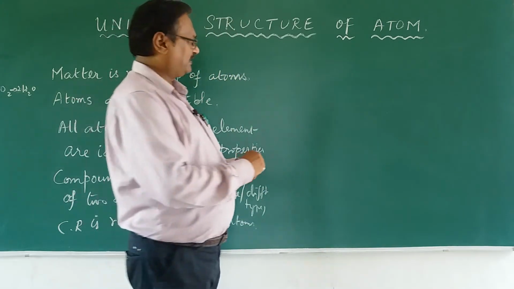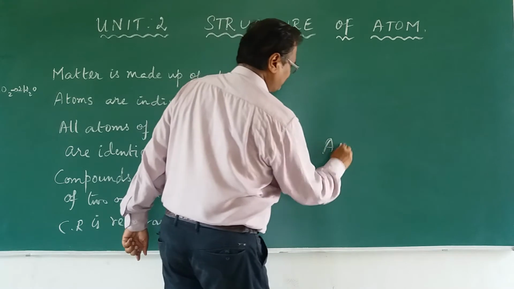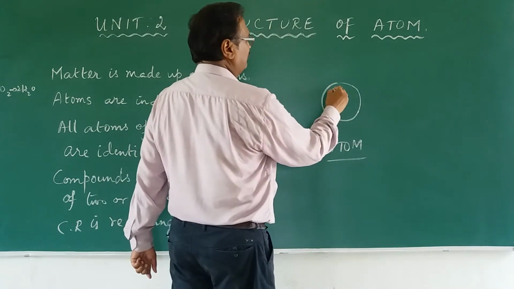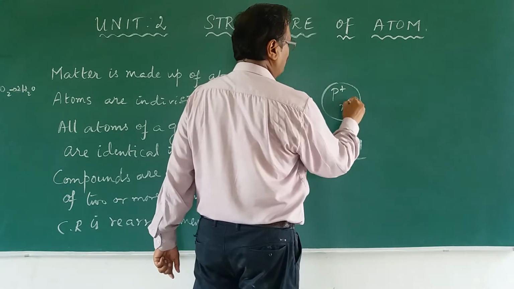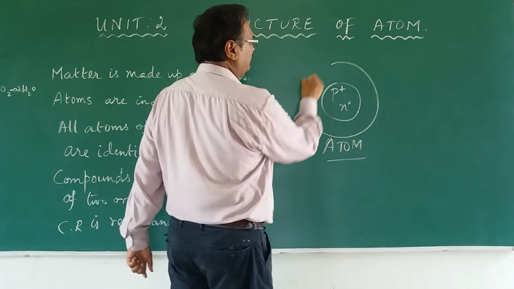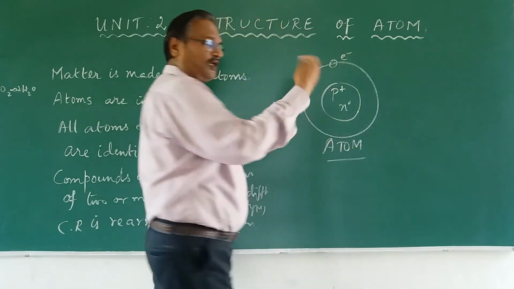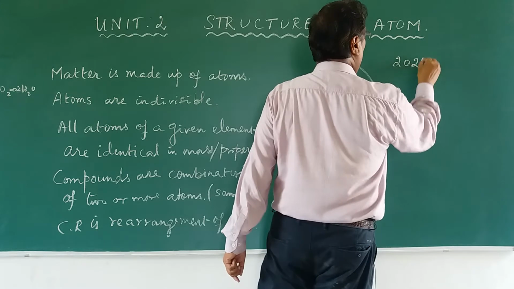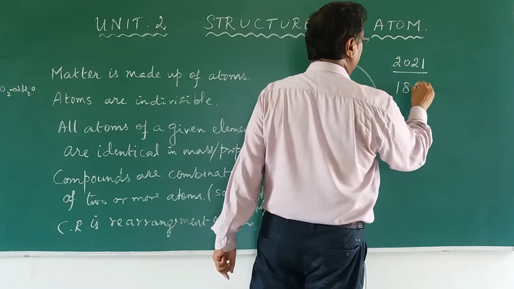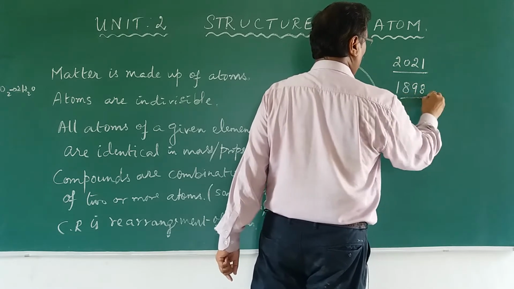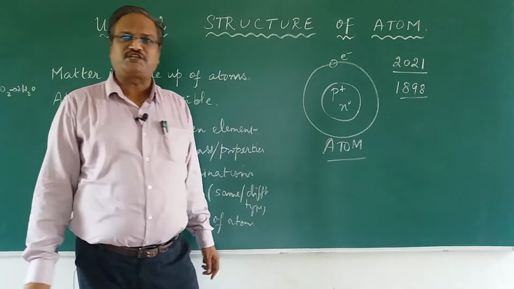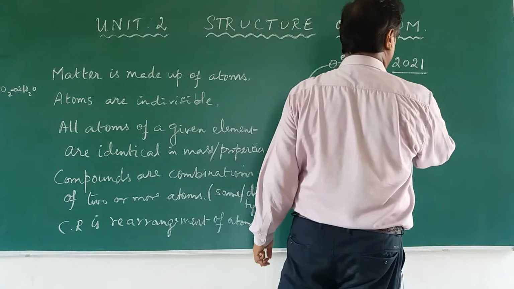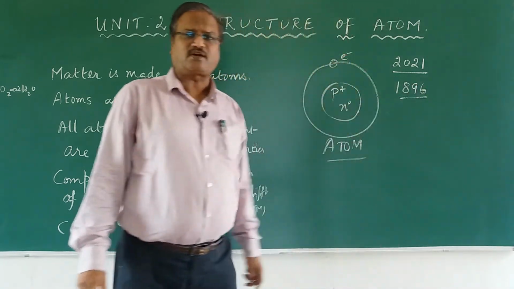Now, you should know that we now know about the atom. You know that an atom is made up of a central nucleus with the positive protons and neutrons, and electrons revolving around. All this we know now because we are in 2021. And in 1898 or so, it was J.J. Thomson who discovered the, in 1896 if I am not wrong, he discovered the electron.